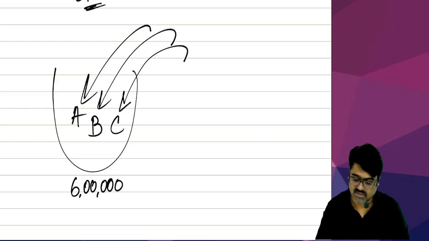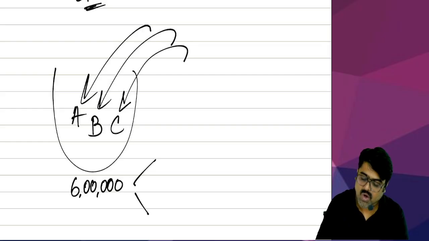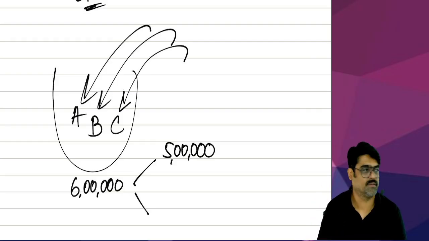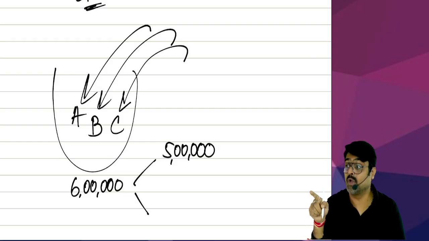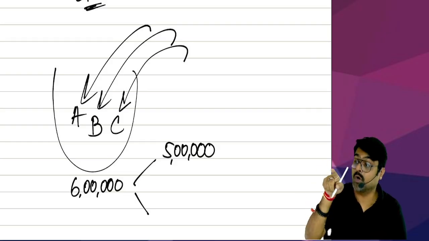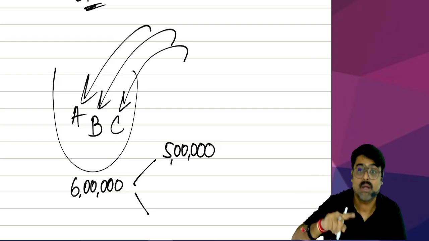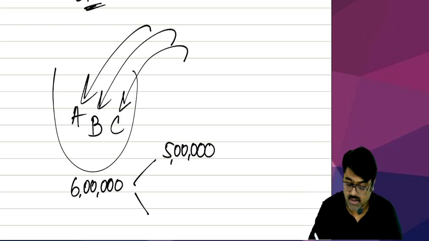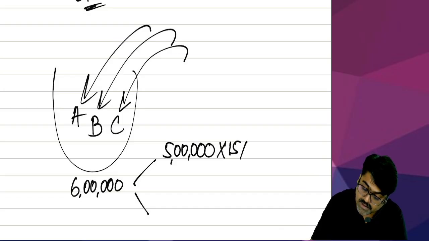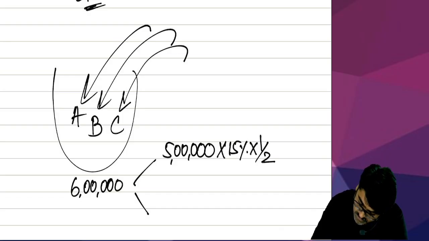But out of this 6 lakh, on 5 lakhs, you are not going to calculate depreciation at 15% rate. Because the 5 lakh out of this 6 lakh is the actual cost of those assets which are purchased in this year but put to use for less than 180 days. On that 5 lakh, you are going to apply 15% or half rate. Half rate.